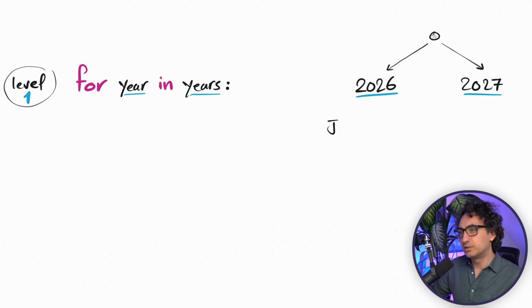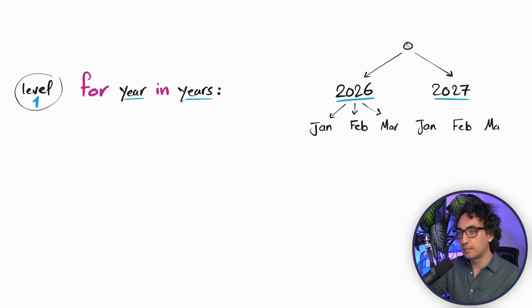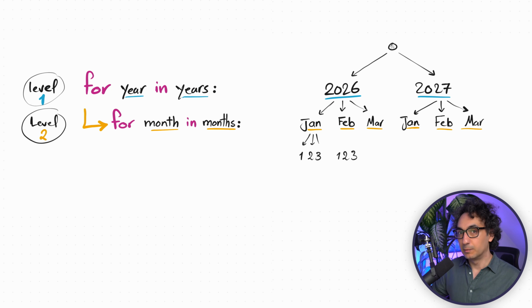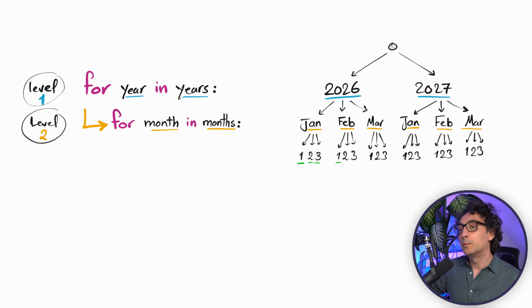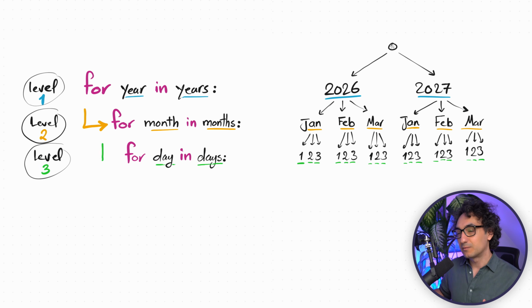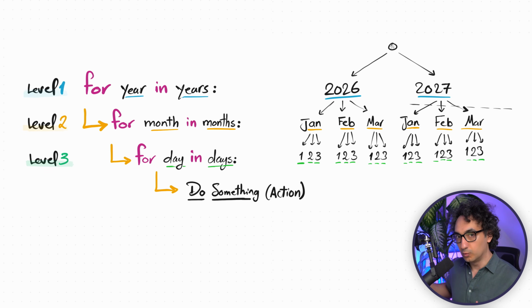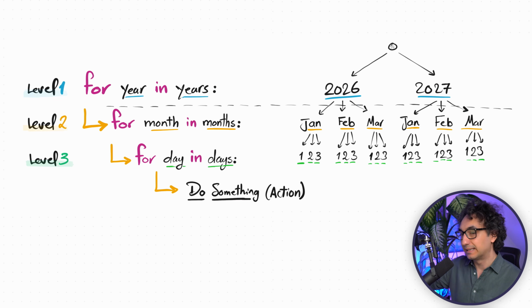And now we could drill down into more details if we go to the months. So that means we add another loop inside the year, for month in months. So we are at the second level. Now we can go deeper, where we go to the days. We are now at the lowest level, at level 3, where we add a third loop where we say for day in days. And after that we have to do something about all those three pieces of information. So as you can see, we are using nested for loops in order to go through different layers, in order to drill down into hierarchy.